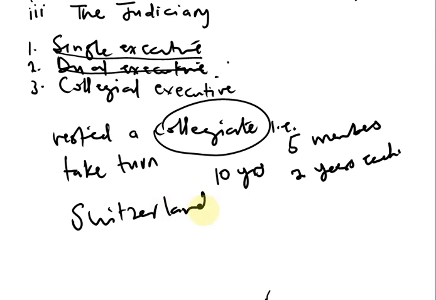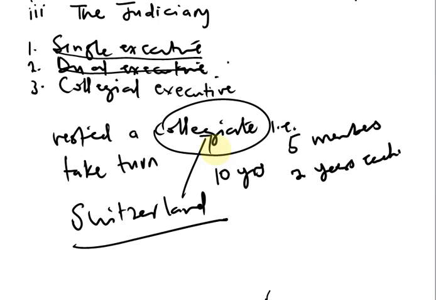Switzerland is perhaps the only country in the world or thereabout that practices a collegiate executive. They have a group of people whom they call a collegiate who rule for a good period of time, after which all of them will leave, and then there will be an election for another collegiate to come in.